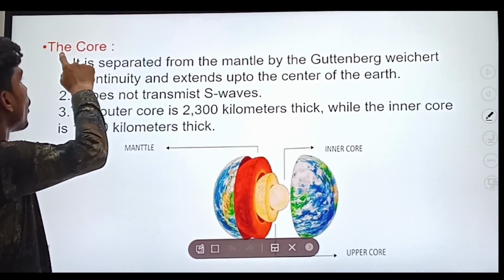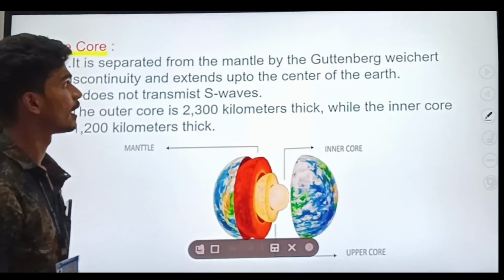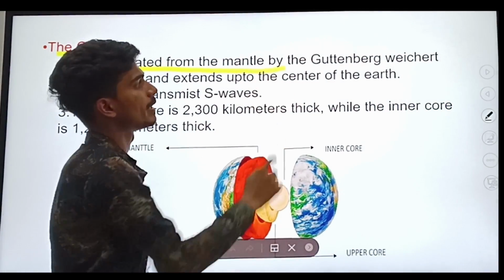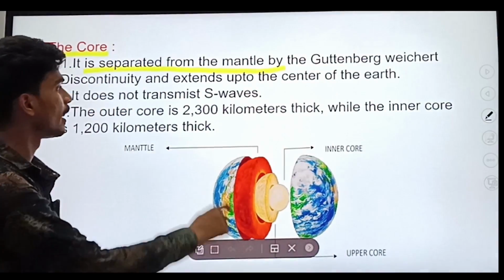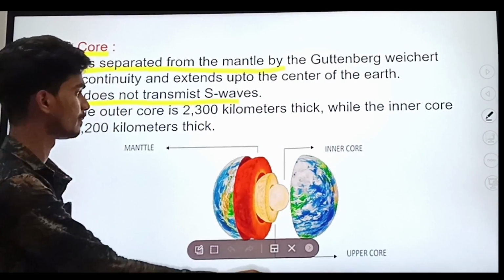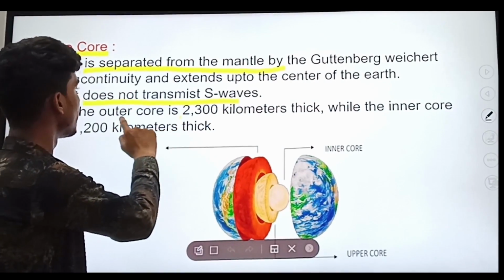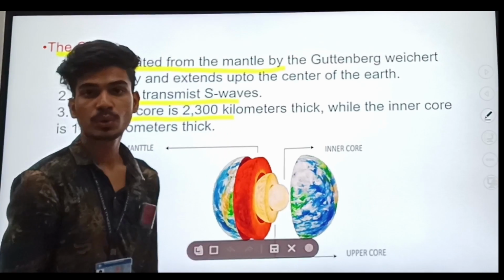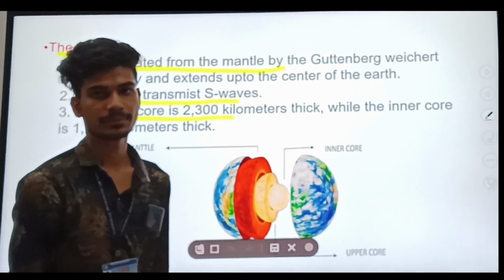The third interior part of the earth is core. It is separated from the mantle by the Gutenberg-Weichert discontinuity. It does not transmit seismic activities. Its thickness is around 2300 km.